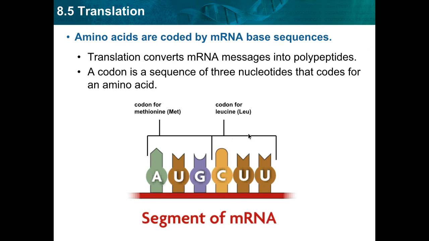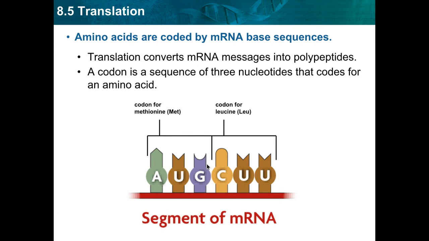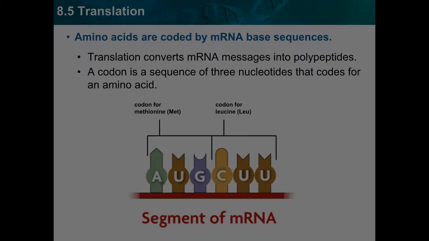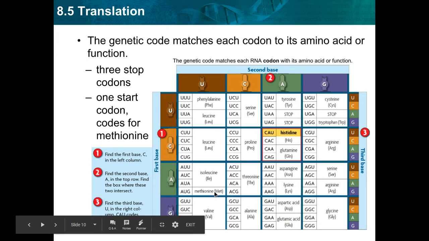Now we're going to introduce you to this idea of a codon. A codon is very important. It's a sequence of 3 nucleotides, and it codes for a specific amino acid. So there are over 20 different amino acids, and basically each different codon will code for a specific amino acid. There are also these things called stop codons. They tell the message to stop turning into a protein. There are 3 of those. And there is one start codon, and that is this guy right here, methionine.